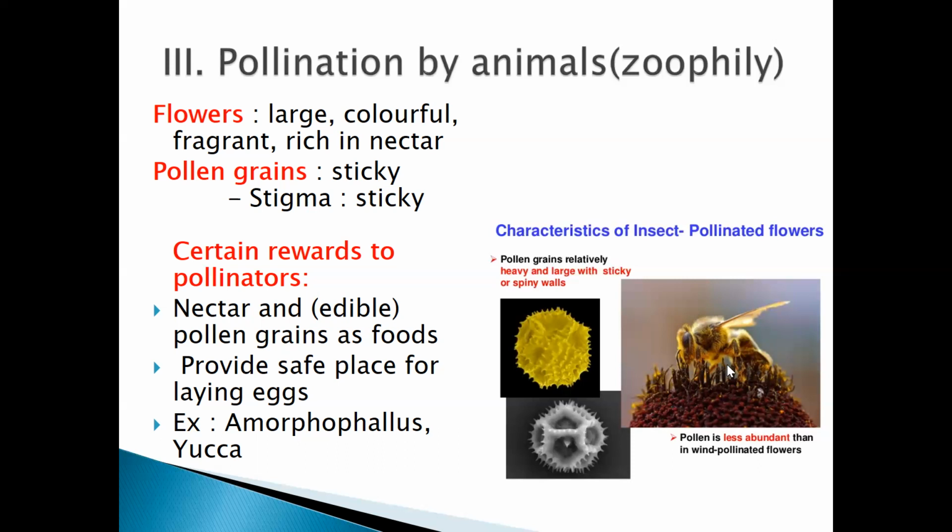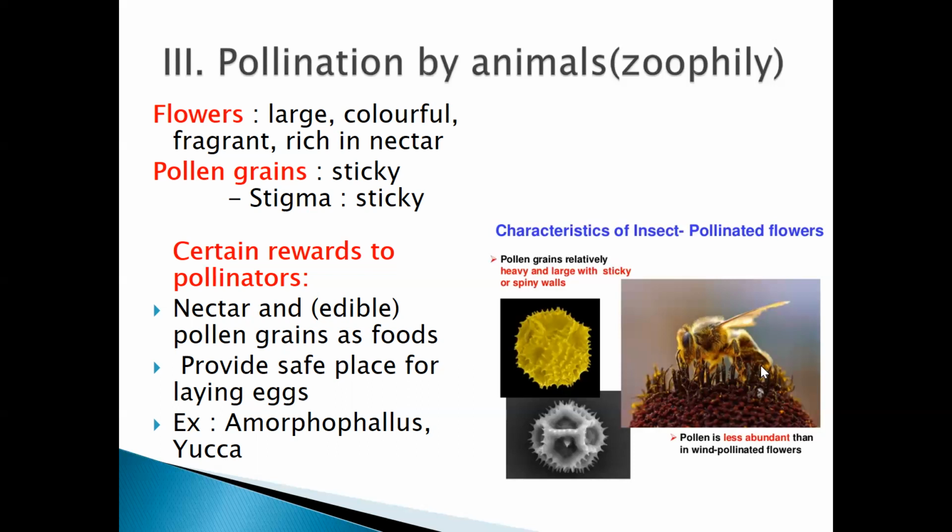Now next what happens? The same insect will go and sit on the other hibiscus flower and pollinate it, because the pollen grains have stuck to the legs of this insect.